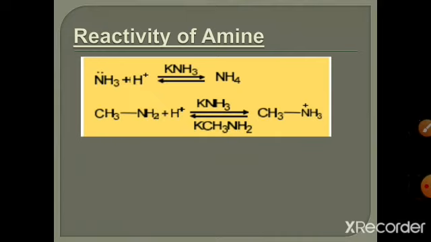Any species which has the ability to accept a proton to form a stable product is a good base, and if the product is a cation, anything that stabilizes this positive charge will increase the strength of the base. So consider the following reactions: ammonia when it reacts with H positive gives NH4 positive. Similarly, methylamine when it reacts with H positive is converted into CH3NH3 positive.